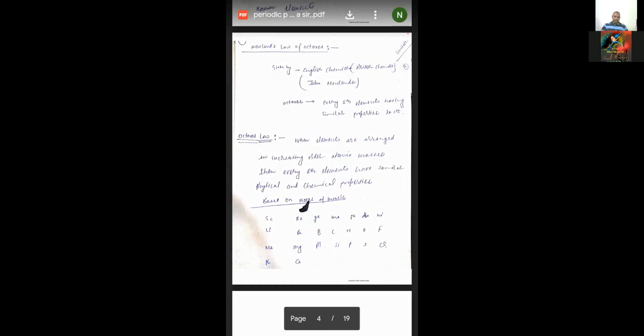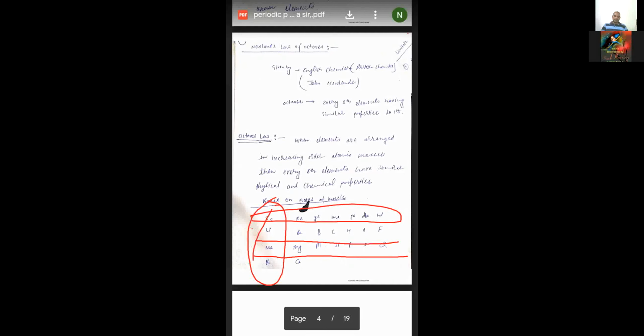And then, the first column is what, student? You can check out sa re ga ma pa dha ni sa. Here are the elements lithium, beryllium, boron, carbon, nitrogen, oxygen, fluorine, and sodium, magnesium, aluminum, silicon, phosphorus, sulfur, chlorine. In the first group you can check out lithium, sodium, potassium. Lithium is first, then counting 1, 2, 3, 4, 5, 6, 7, and 8, the eighth element is sodium.